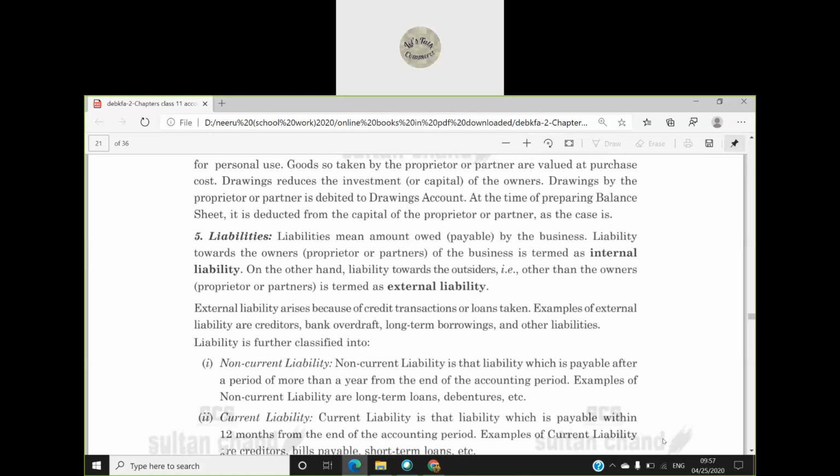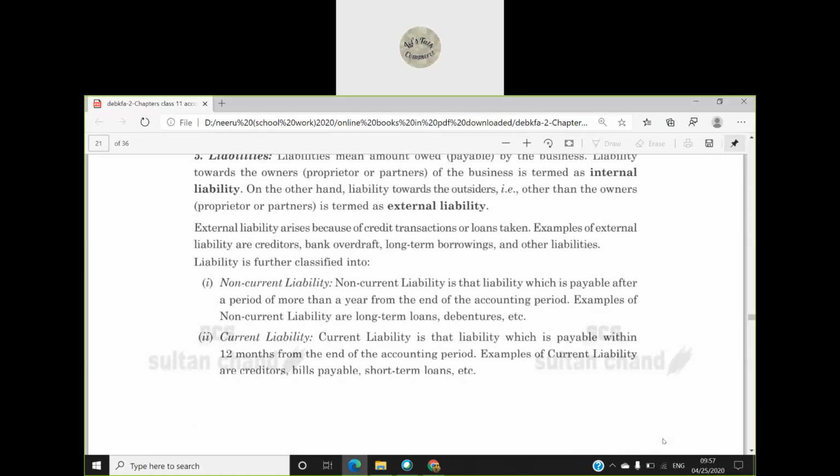Non-current liability means the amount which is payable after a period of 1 year, a long term liability, like I have taken a loan for more than 1 year. I have purchased debentures, of course for more than 1 year. So this is non-current liability.